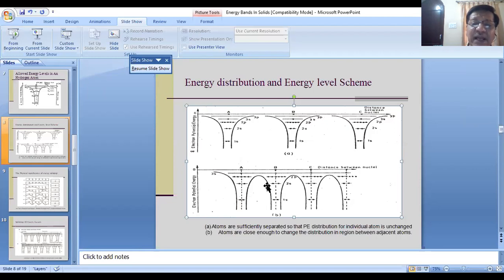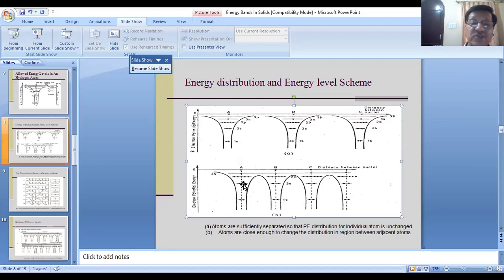While the 1s electron, 2s electron, and 2p electrons of atom A experience a stronger force because of the nucleus at atom A. The 1s electron, 2s electron, and 2p electron of atom B experience a stronger force because of the nucleus of atom B. So I would say that these 1s, 2s, and 2p electrons are localized to their parent atoms.